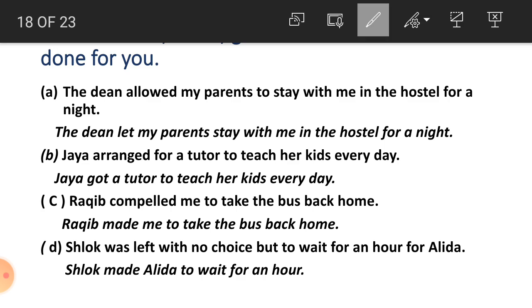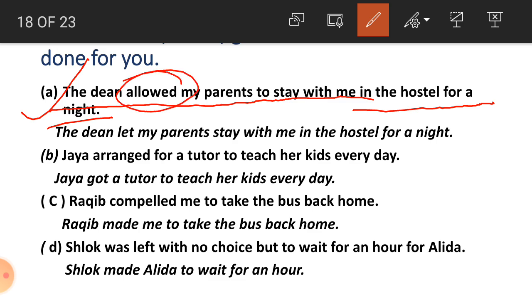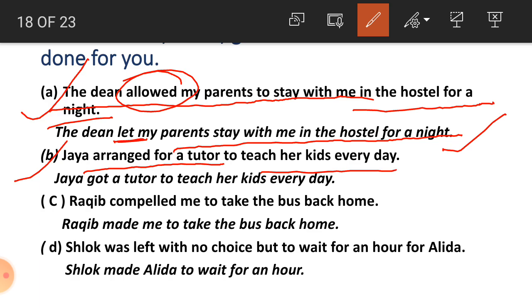So come on here, student. What is the sentence here? There are two sentences. The dean allowed my parents to stay with me in the hostel for a night. So here, in the sense of allowed, we can write let. We can use the causative verb let. The dean let my parents stay with me in the hostel for a night. Number 2, Jaya arranged for a tutor to teach her kids every day. So Jaya got a tutor to teach her kids every day.